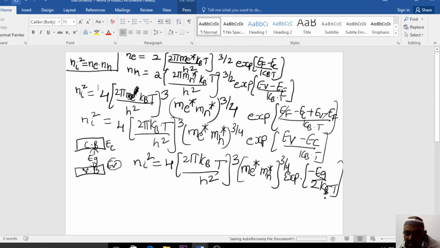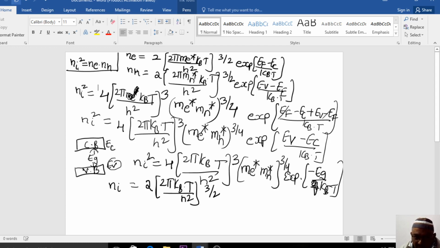So only minus EG by kBT. Now we actually want the Ni value. So the square will go to the right hand side, and this will become 2 pi kb into T by h square whole to the power of 3 by 2, times me asterisk mh asterisk, is equal to, and this is also 3 by 2.